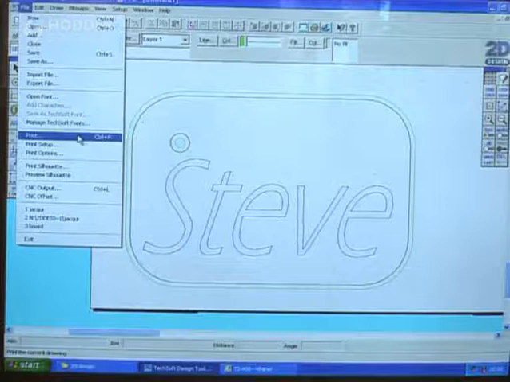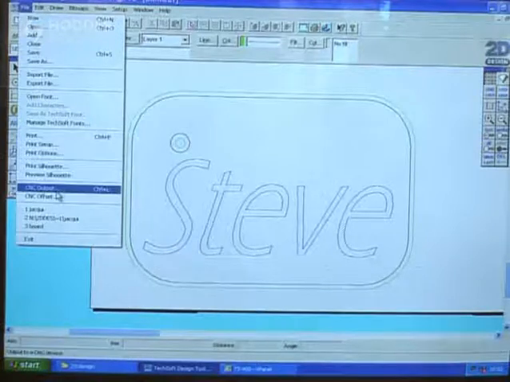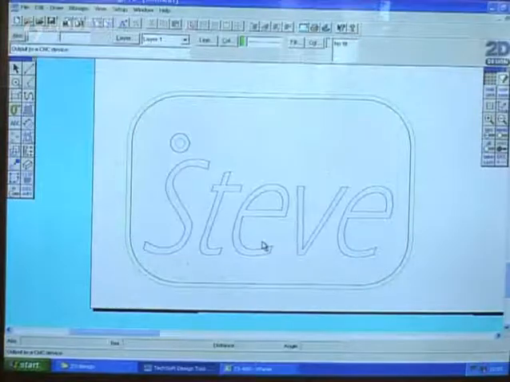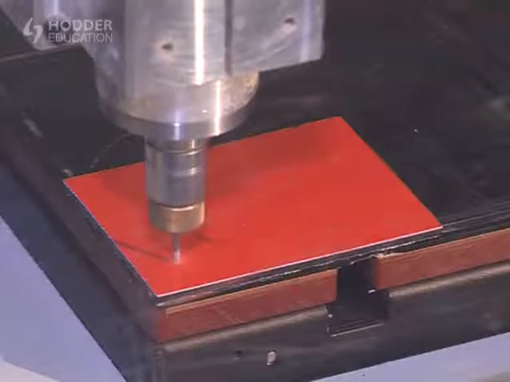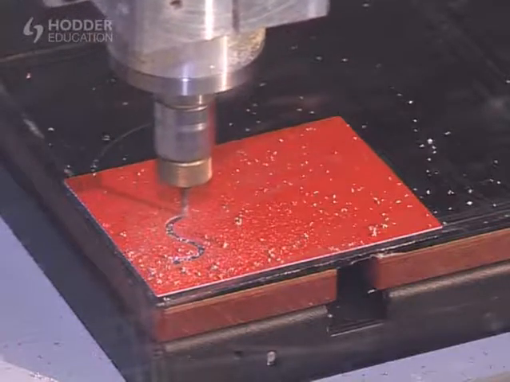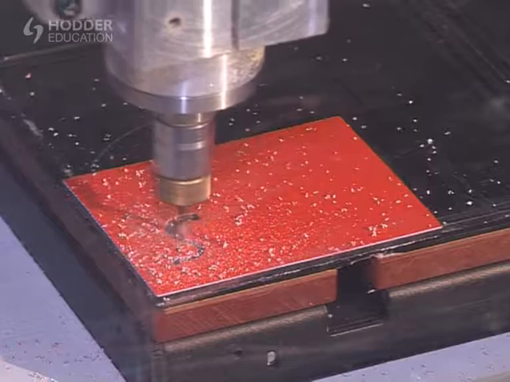Cutting is started by selecting Output on the computer software. The component is cut by the milling cutter, which is guided by the computer. Multiple shallow cuts are used to avoid straining the machine.